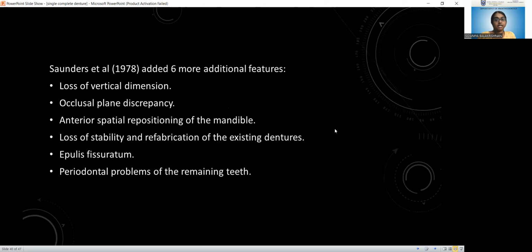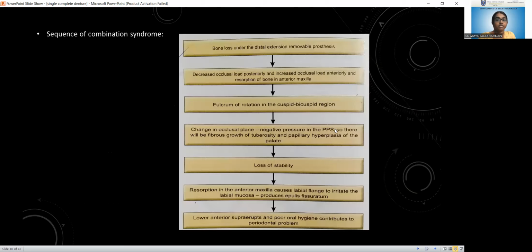Saunders et al. added six more features: loss of vertical dimension, occlusal plane discrepancy, anterior spatial positioning of the mandible, loss of stability and the need for refabrication of the existing dentures, epulis fissuratum, and periodontal problems of the remaining teeth. All these things are well explained in this flow chart. If you know the sequence, it is easier to understand the definition of combination syndrome.